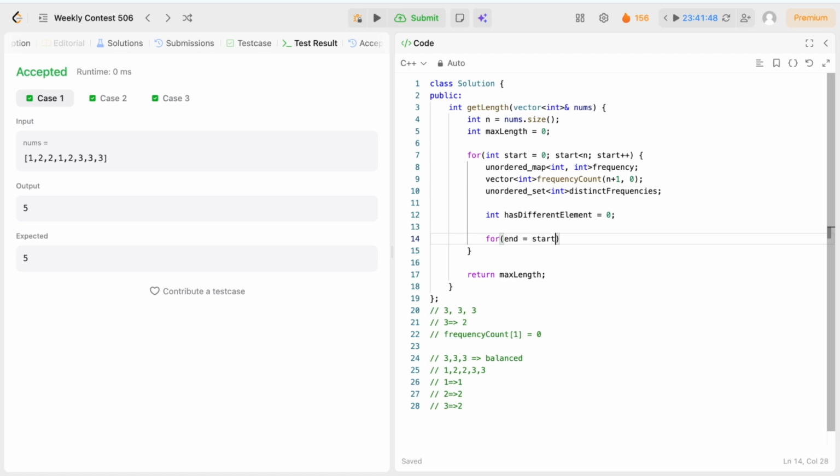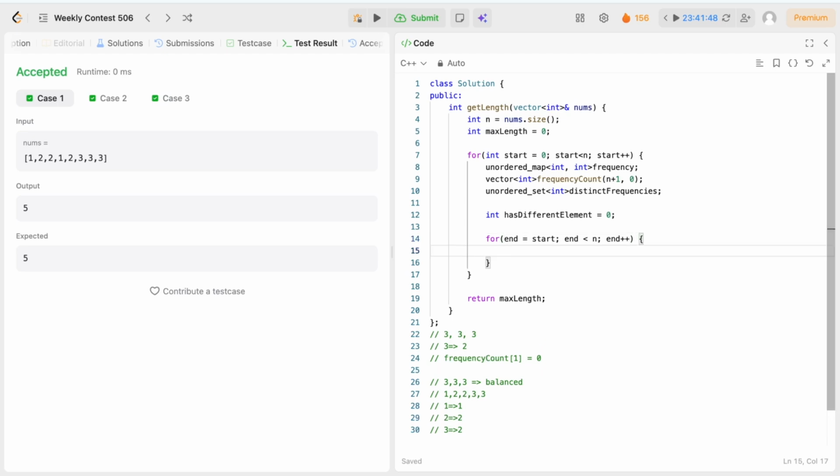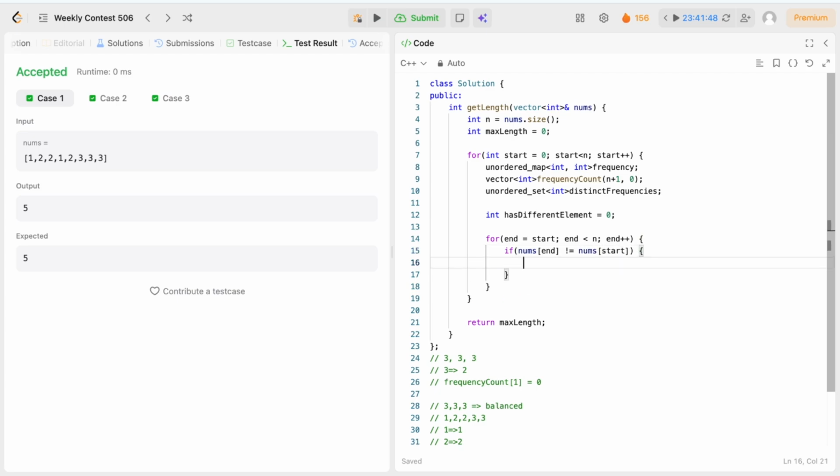So int end equal to start, end is less than n, end plus plus. So we are moving our end index. So if the current element is not equal to the starting element, so in the current subarray we have more than one distinct element.